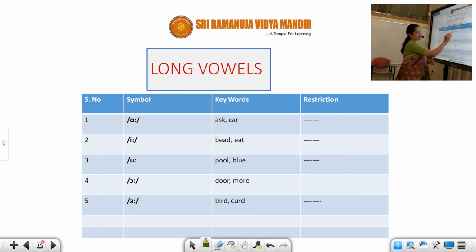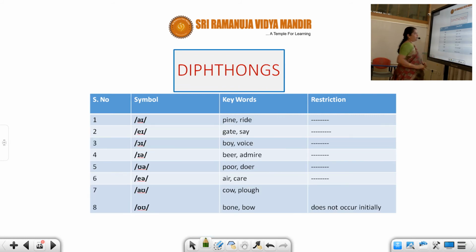A, ask. E, bed, bead, eat. Long vowels. O, pool, blue. O, do, mo. This is a, bird, curd. So these are the long vowels. Now coming to the 8 diphthongs. I. You can see the words over here.